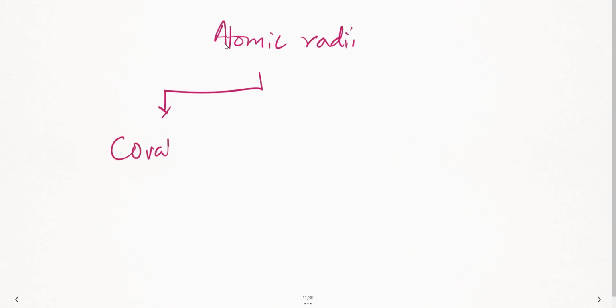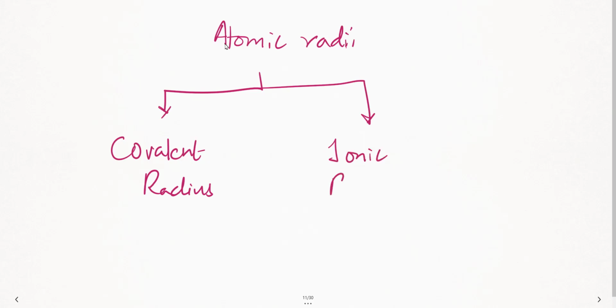Hello students, right. So today we'll be starting with the first topic of your inorganic series, or inorganic chemistry. In this topic we'll be studying basically about atomic radii. In atomic radii, you'll be asked questions on two things. Covalent radius is one concept which you should know in atomic radii. The next concept would be ionic radius. You'll be studying the trends in this, and the exceptions in this, as I said.